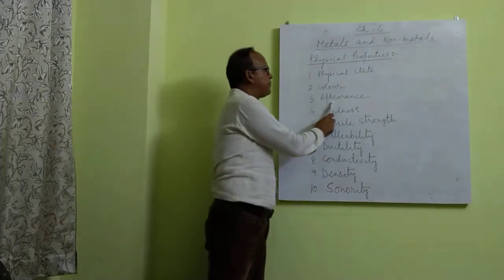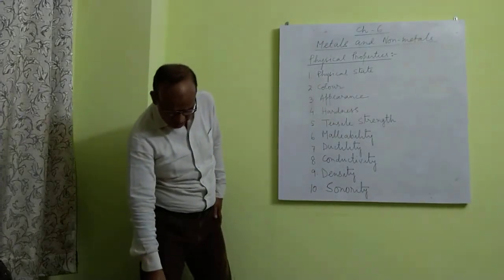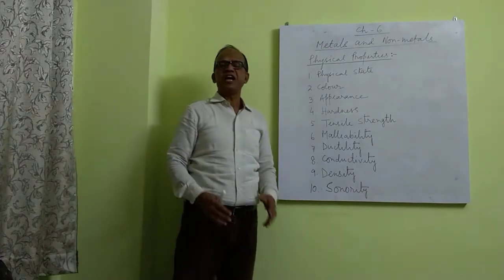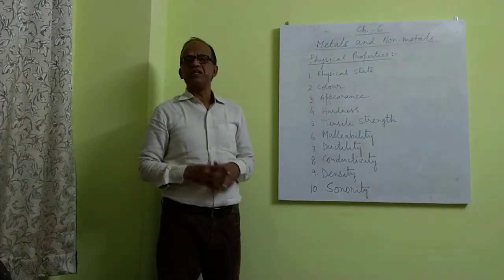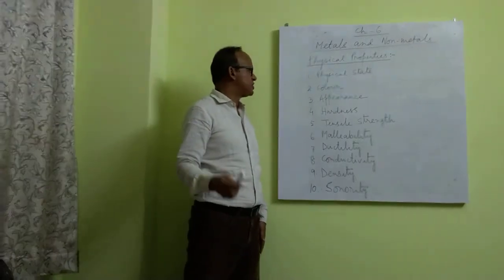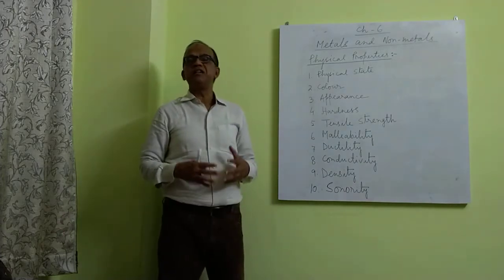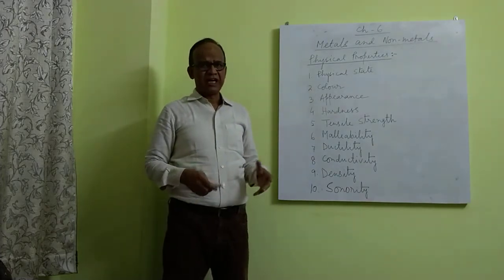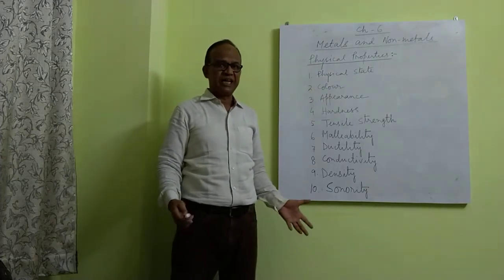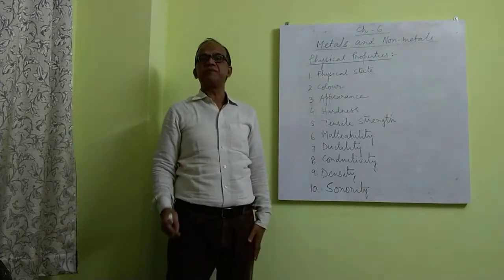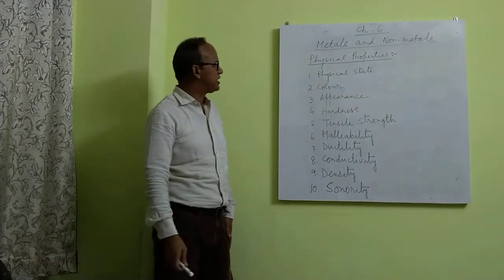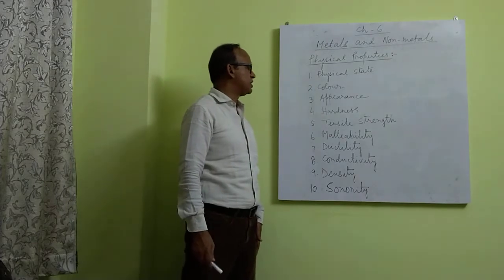Now we see appearance. All metals are shiny. That is, they have metallic luster. They are lustrous. That means they shine and they can be polished. Non-metals are dull. They are not shiny. They are non-lustrous. They do not have metallic luster. Here also we have an exception, except iodine and graphite, which have metallic luster.